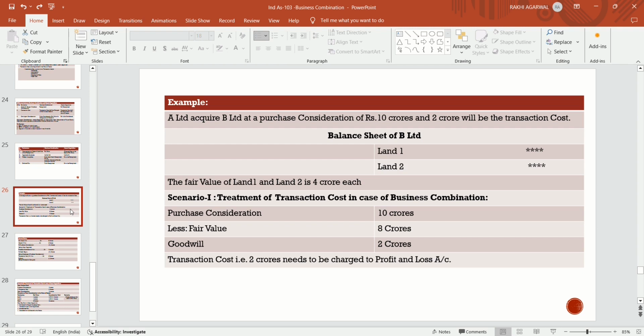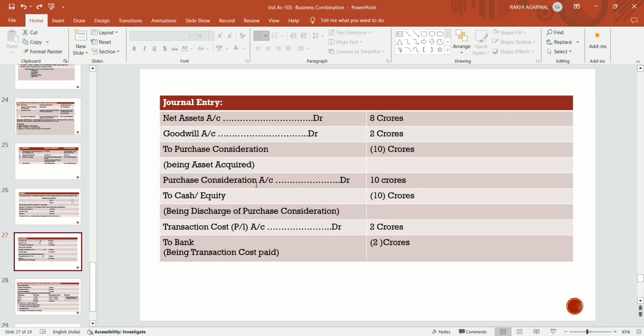And the transaction cost of 2 crores should be charged to profit and loss account. The transaction cost, that is the incremental cost, is to be charged separately in the P&L account in case of business combination. It should not be capitalized with the value of the asset. Now we will make the journal entries. Firstly, in case of business combination, net asset account debit 8 crores, as they took the assets, and goodwill 2 crores, to purchase consideration 10 crores.